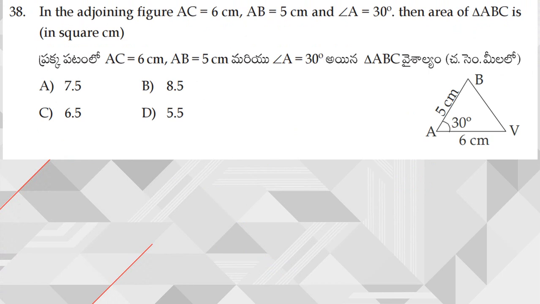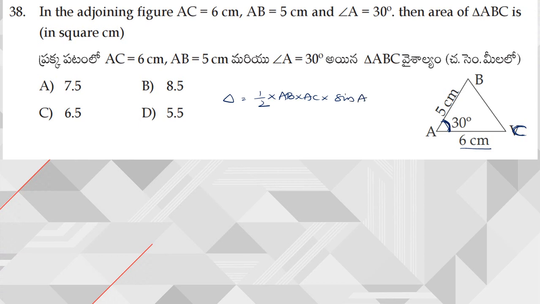Observe this, in the adjoining figure AC is equal to 6 centimeters and AB is equal to 5 centimeters. Angle A is equal to 30 degrees. Then the area of triangle. Whenever you are having two sides and an included angle, the area of triangle formula is half into product of sides, that is AB into AC into sine of the included angle.